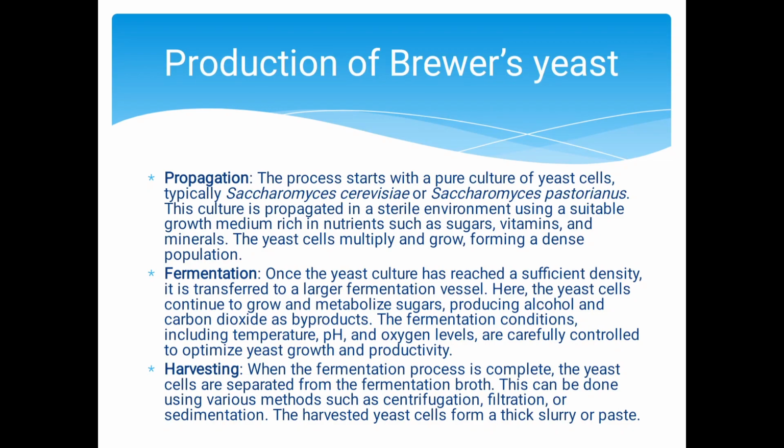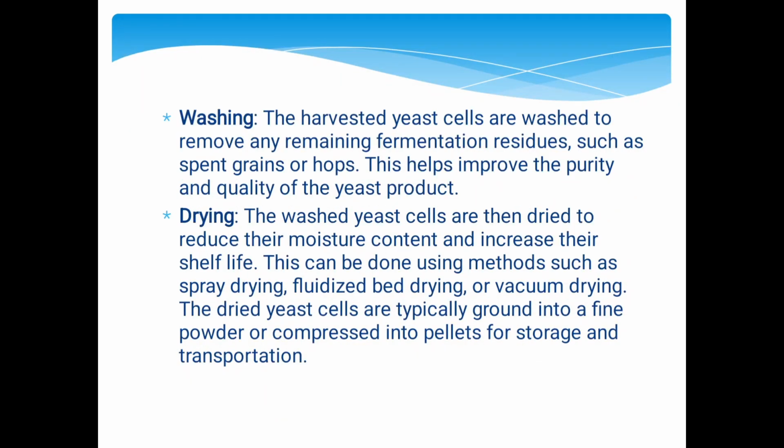Harvesting. When the fermentation process is complete, the yeast cells are separated from the fermentation broth. This can be done using various methods such as centrifugation, filtration, or sedimentation. The harvested yeast cells form a thick slurry or paste. Washing. The harvested yeast cells are washed to remove any remaining fermentation residues such as spent grains or hops. This helps improve the purity and quality of the yeast product.